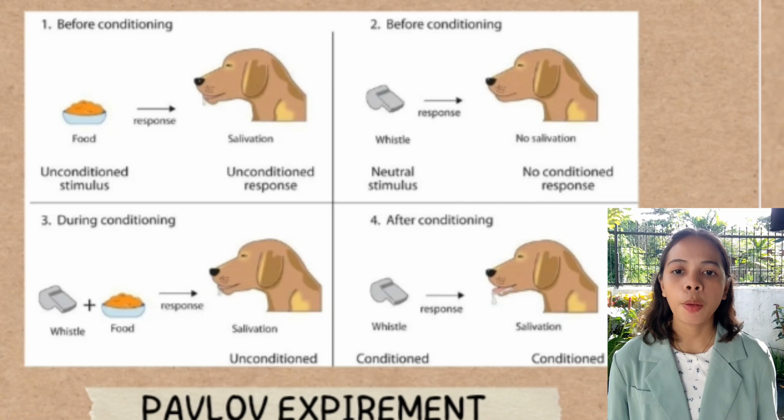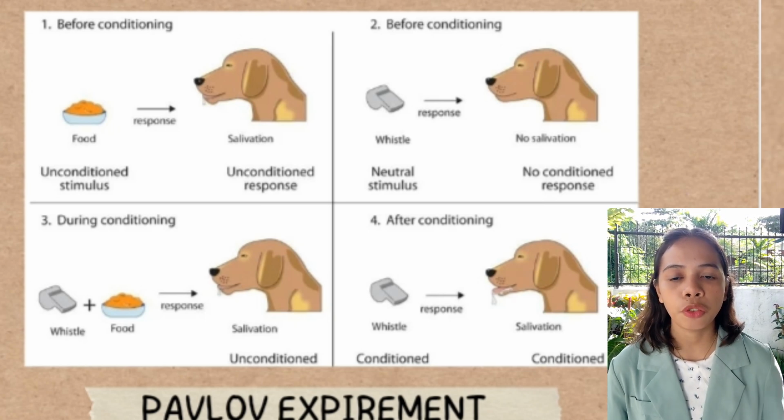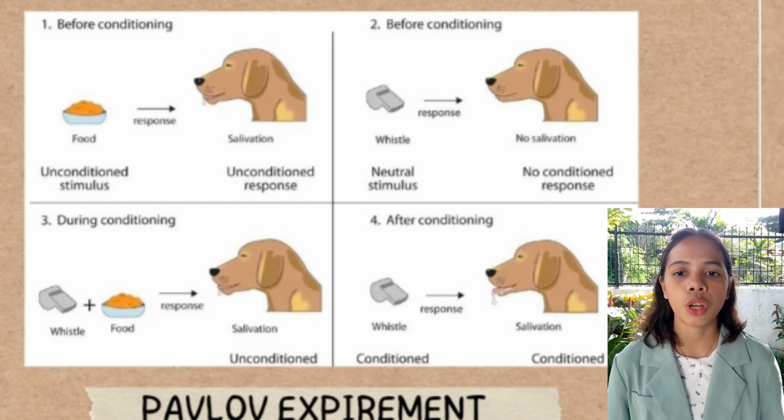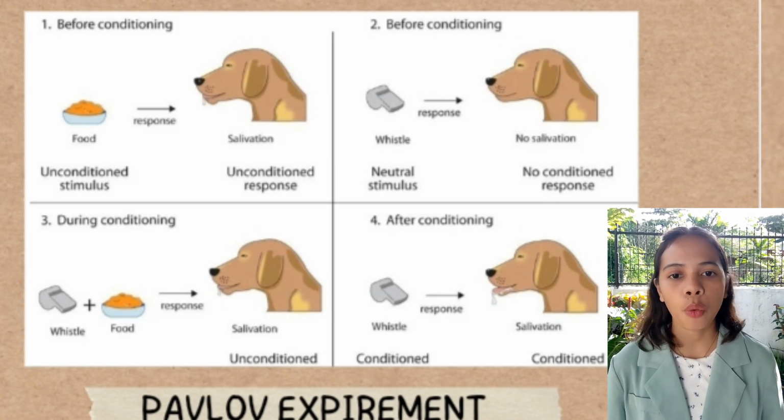Pavlov's experiments show that learning can occur through association. The dogs learn to associate the bell, the neutral stimulus, with food, the unconditioned stimulus, triggering a learned response, the conditioned response of salivation. So classical conditioning simply is all about learning to expect something based on our previous experiences.